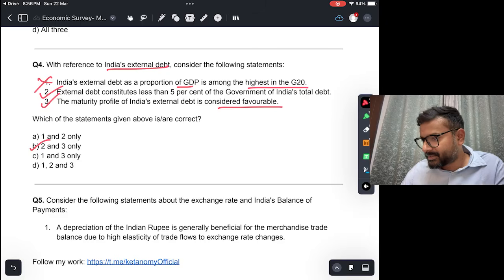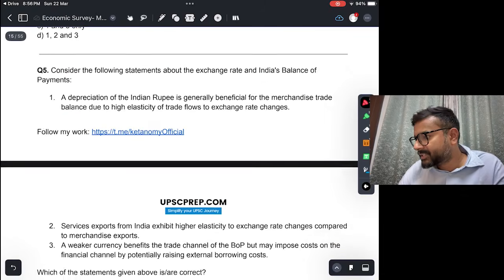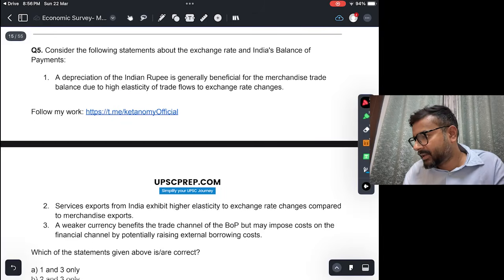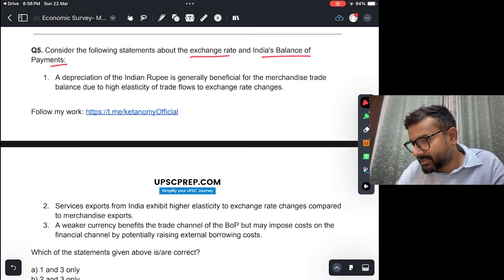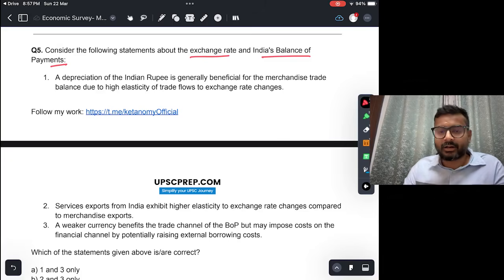Next question. Consider the following statement about the exchange rate and India's balance of payments. Okay. A depreciation of the Indian rupee is generally beneficial for the merchandise trade balance due to high elasticity of trade flows to exchange rate changes.